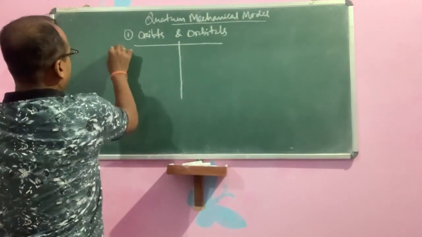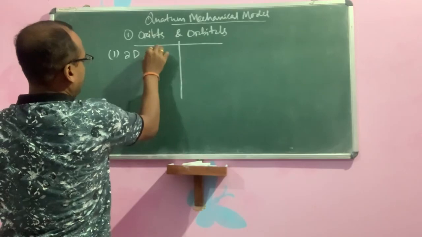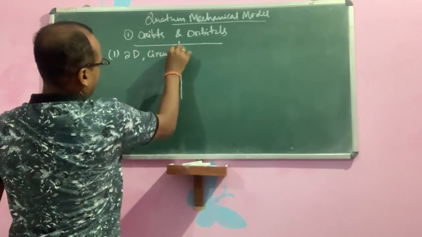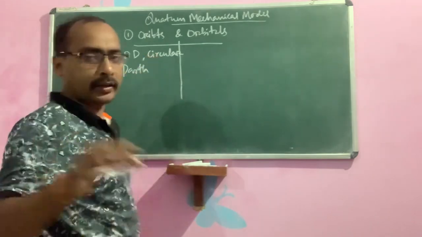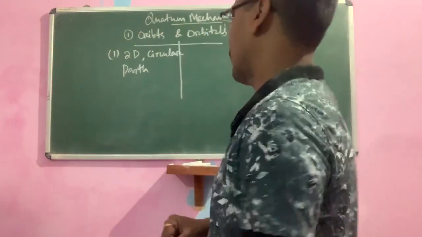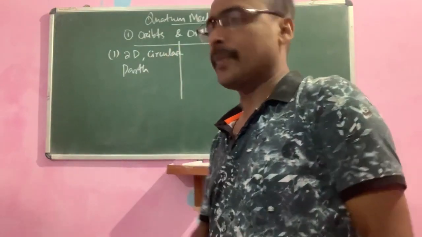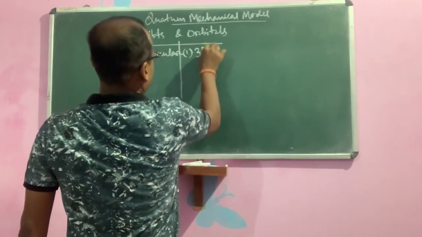You know, children, orbits are a two-dimensional circular path where the electrons are revolving around the nucleus. It is two-dimensional. But orbitals are three-dimensional.